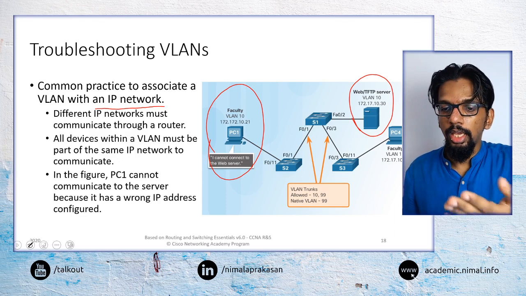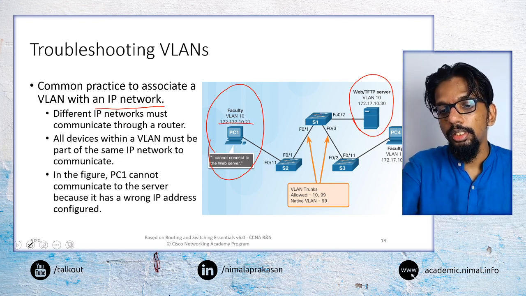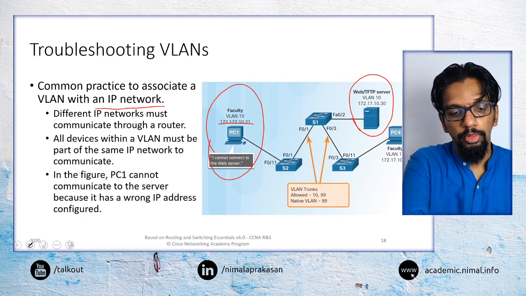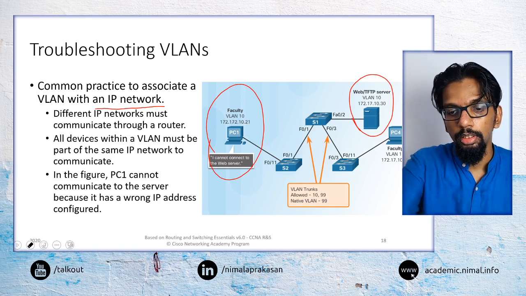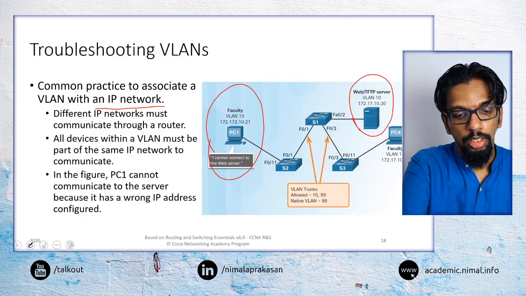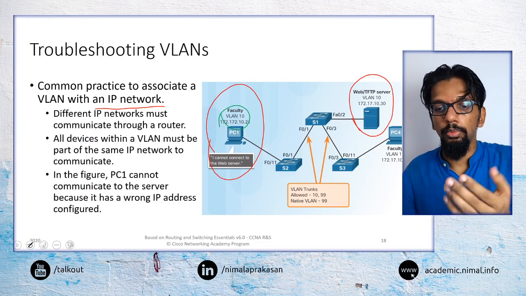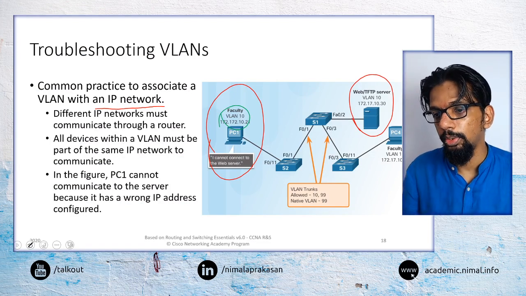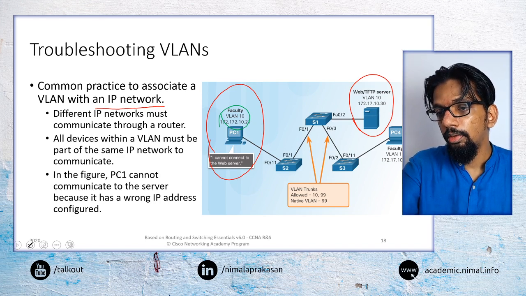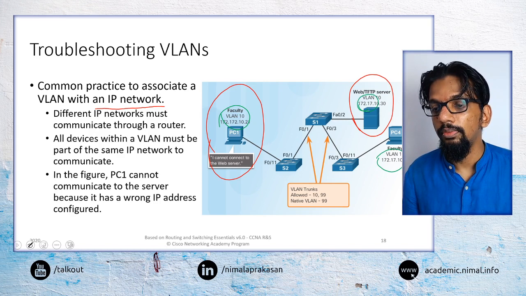But here what we can see is this PC is on a 172.172 network, whereas these devices are on 172.17 networks.